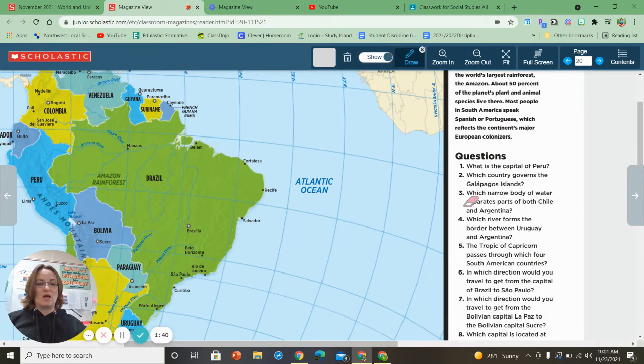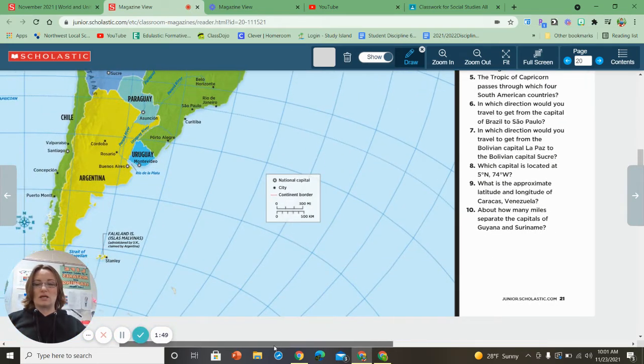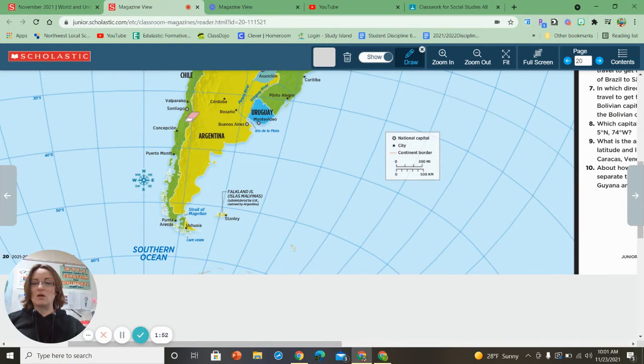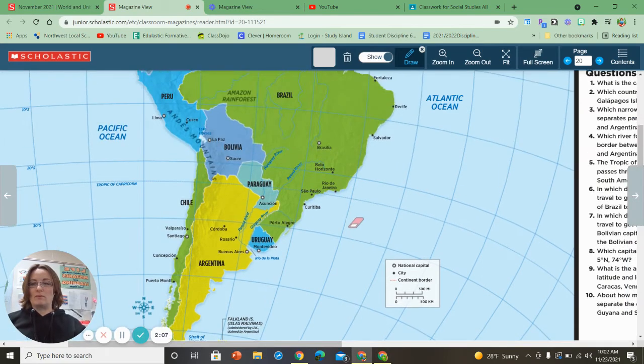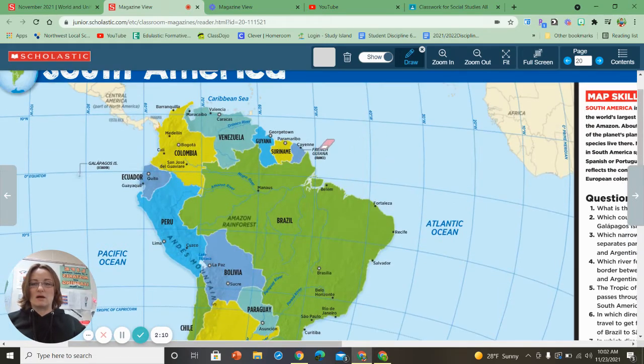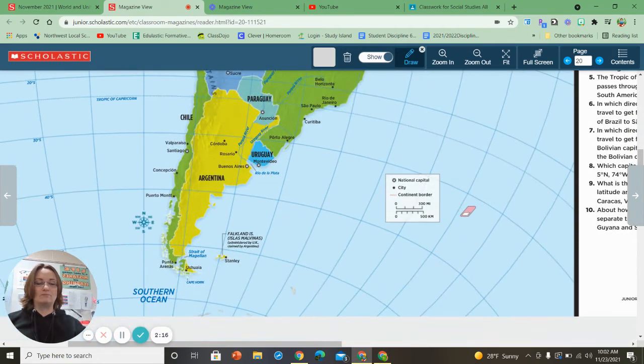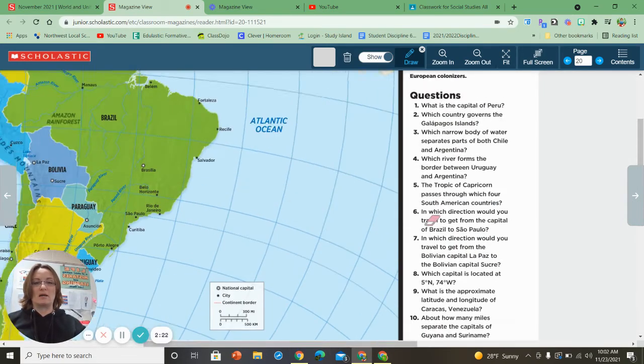Let's look at number 3. Which narrow body of water separates parts of both Chile and Argentina? Okay, so we're going to go down here to Chile and Argentina and see where their little toes are chopped off. So we've got Argentina here, and we've got Chile here. And notice that they keep going. Like here's another part of Chile, and here's another part of Argentina. But there is this bit of water that's in between them. So find the water's name. And remember, in these maps, a lot of times, they put water down in blue lettering. So look for that blue lettering and name that place. Now remember, you're capitalizing this because it's a specific body of water.